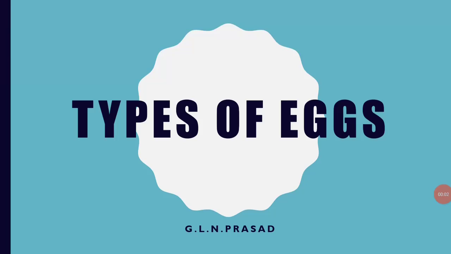My dear students, in this class, let us learn about the types of eggs. All the animals and all the organisms start their life as germ cells, that means in the form of spermatozoa and ova. Spermatozoa are the male gametes, whereas ova are the female gametes.